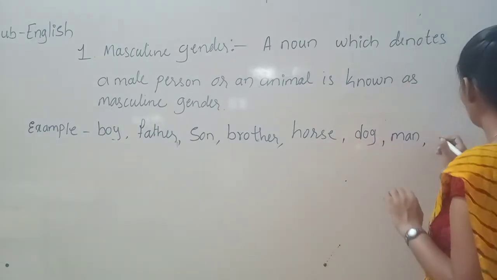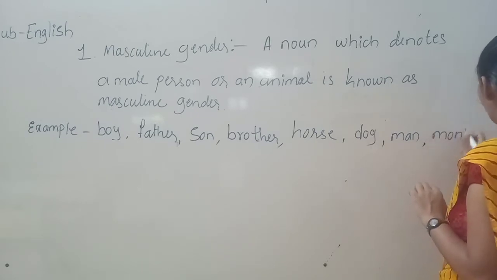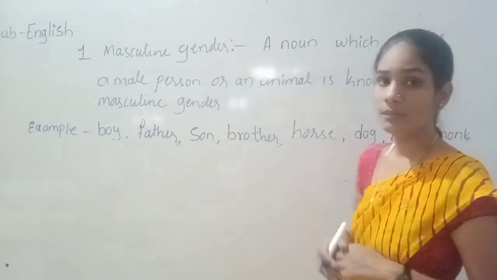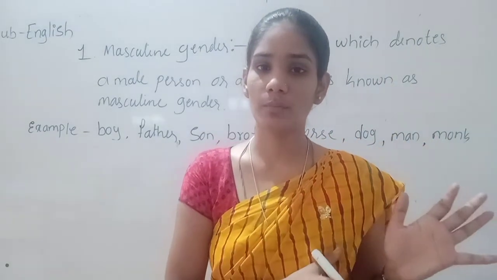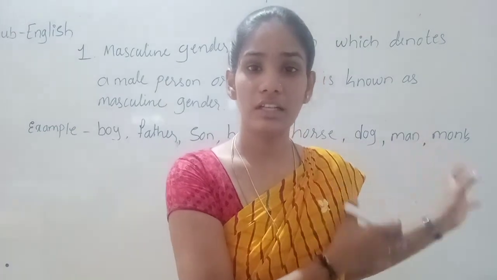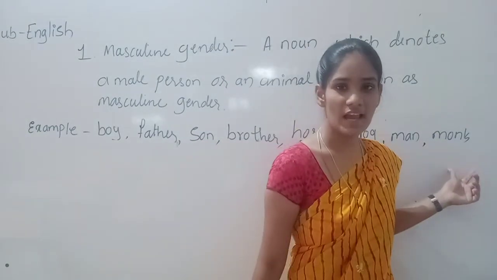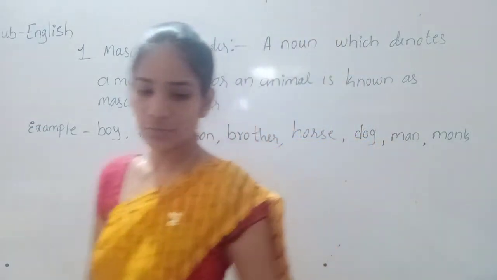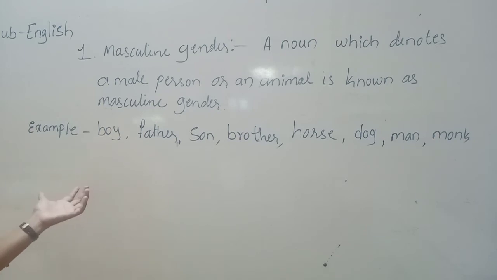And monk. Monk is the male identifying word. So for that monk is a masculine gender. And one more thing we can use, king.